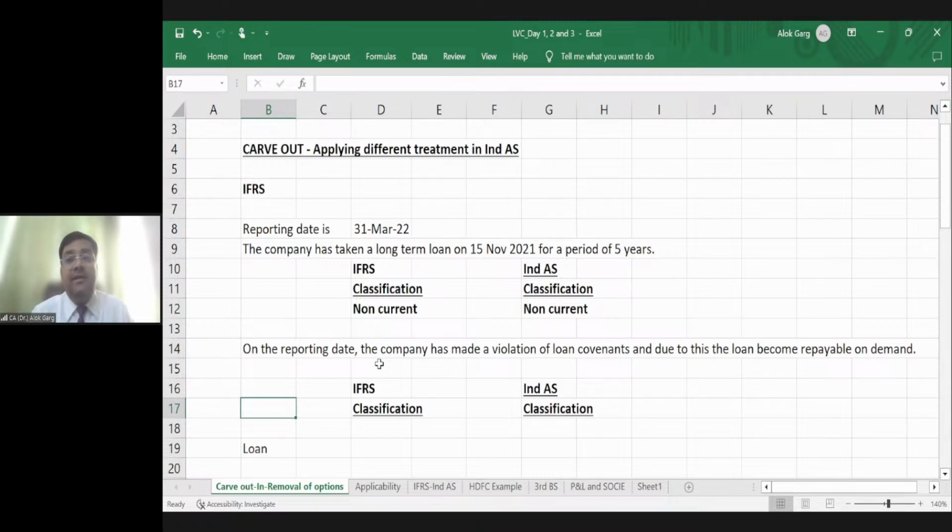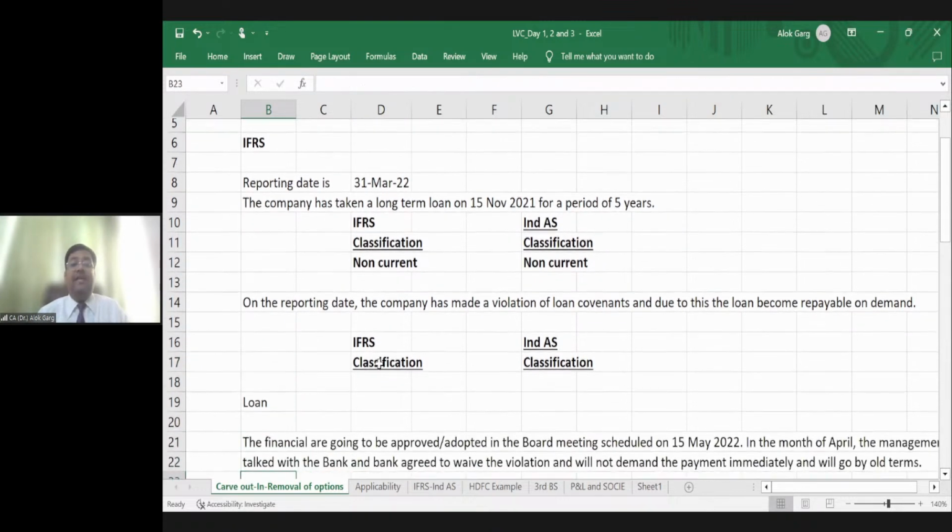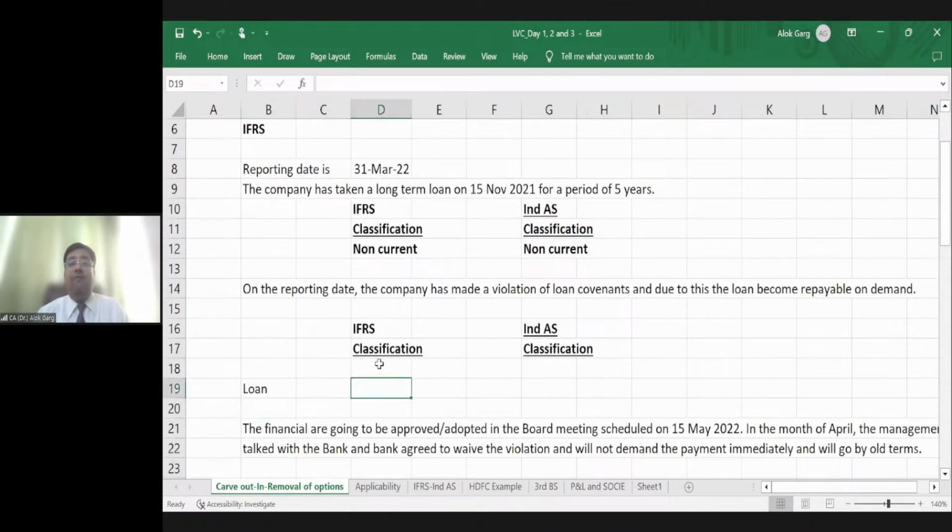So friends, due to this violation, tell me, what should be the classification of this long-term loan in IFRS and in India? So of course, current. In IFRS, it will be classified as current. In Ind AS also, it will be classified as current, right? Friends, we are discussing the classification of long-term loan.